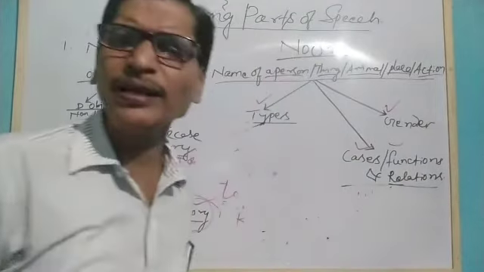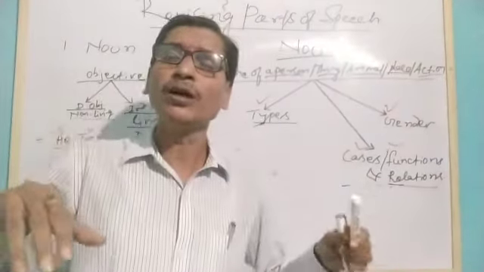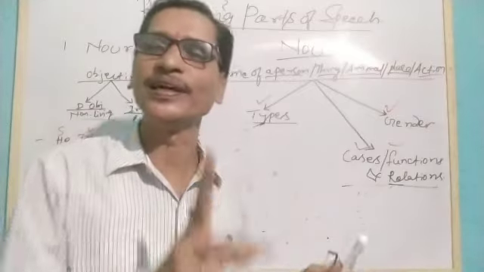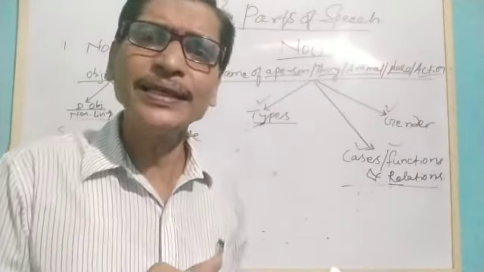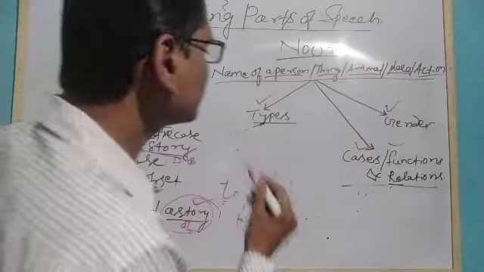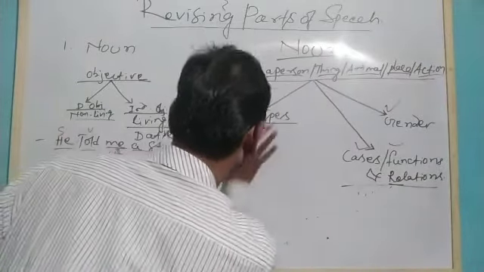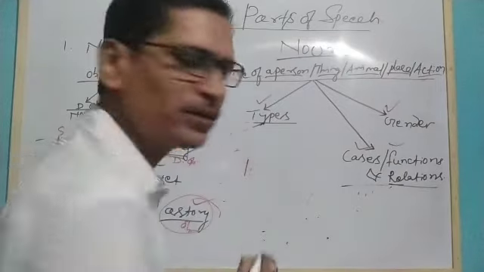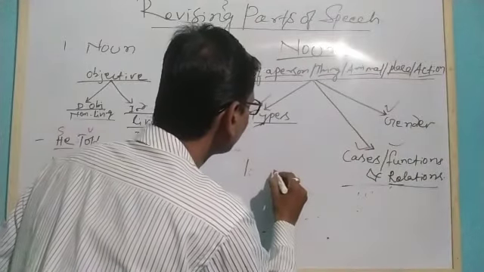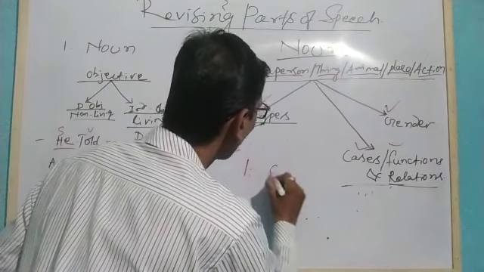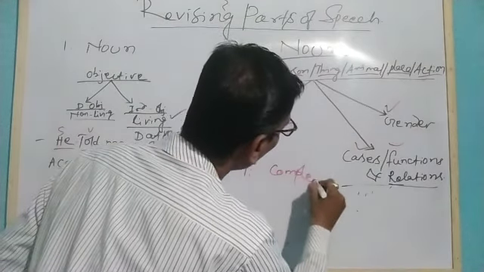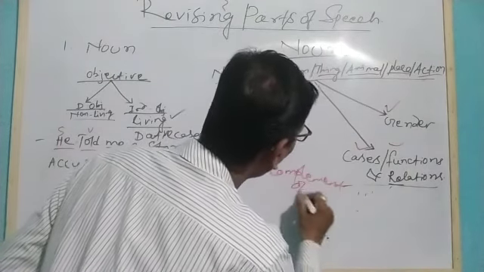So now let's talk about its functions. What happens when nouns function in two ways? What are they? One is, you can say, it functions as a complement of a verb.